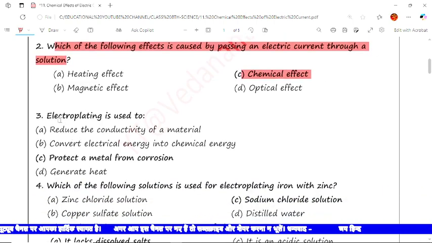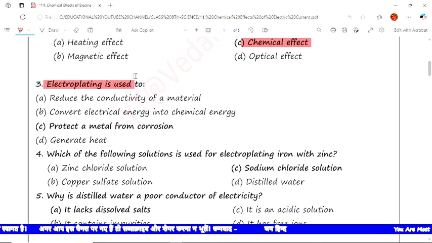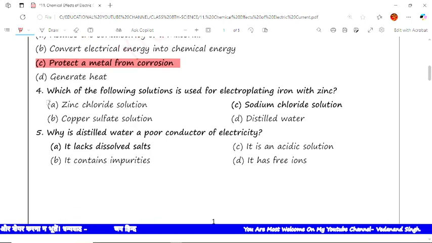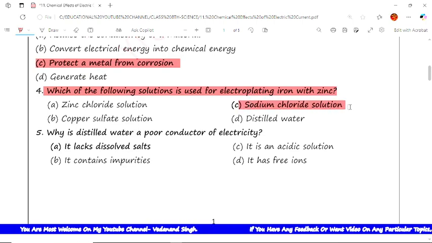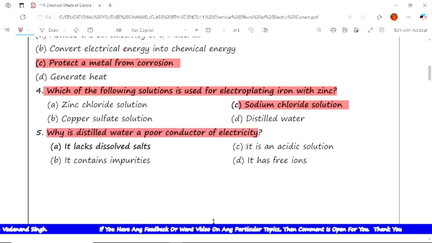Now the next question is, electroplating is generally used to protect a metal from corrosion. The next question is, which of the following solutions is used for electroplating iron with zinc? The answer is sodium chloride solution. Now the next question is, why is distilled water a poor conductor of electricity? The answer is, it lacks dissolved salts.